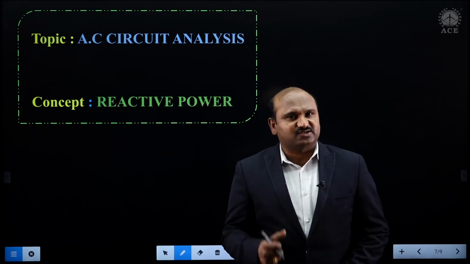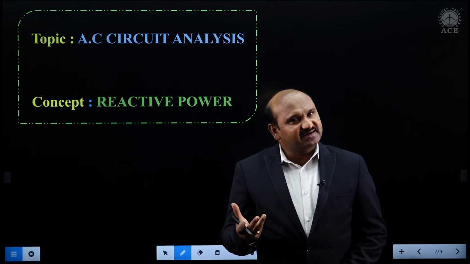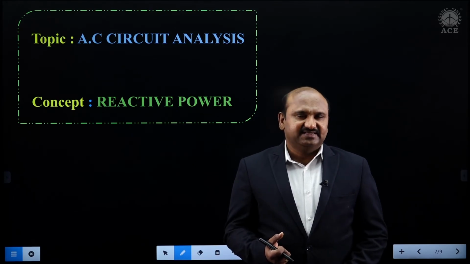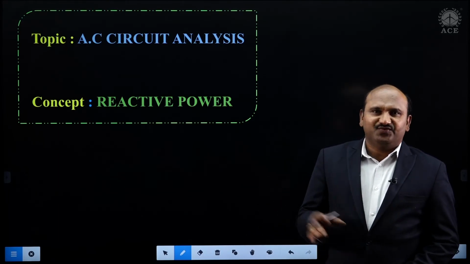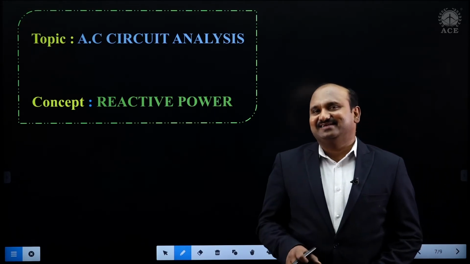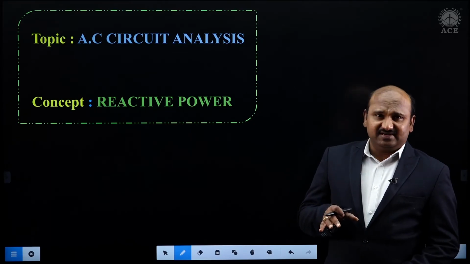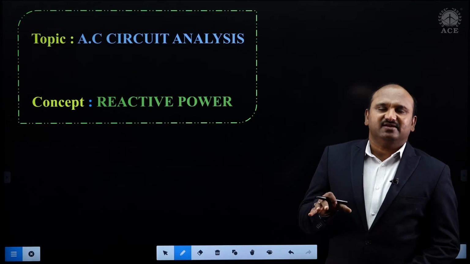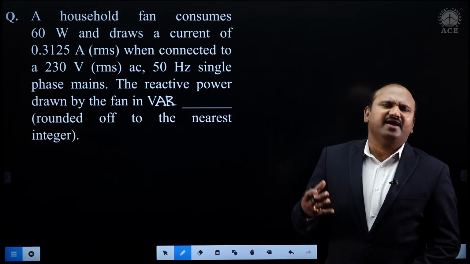Using applied voltage and resultant current we can get the apparent power, but we need the reactive power. For that we should get the power factor of the fan. Using the active power, we estimate the phase angle of the fan or coil.